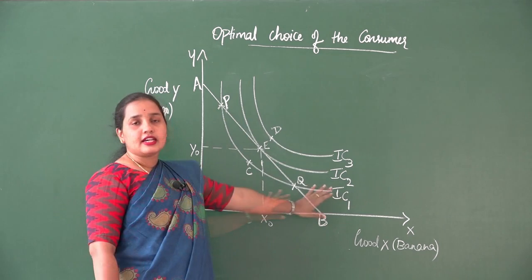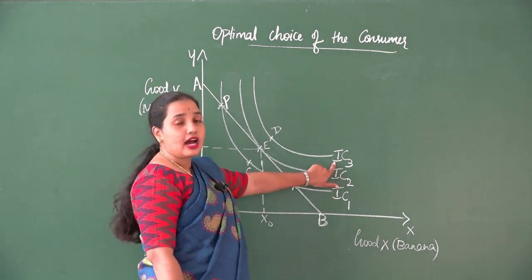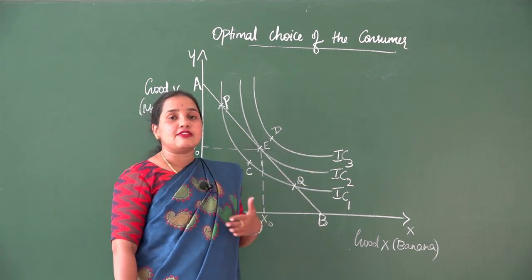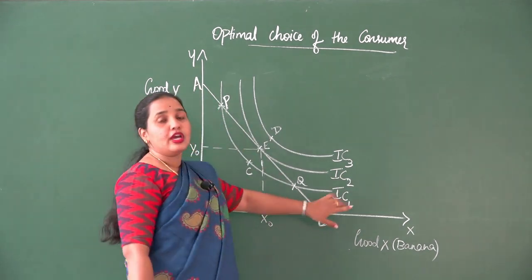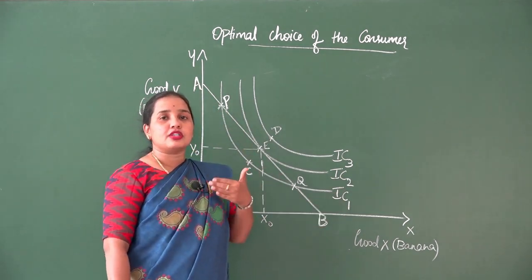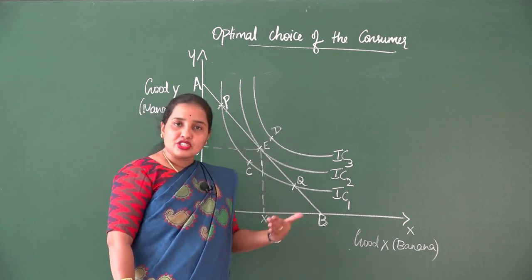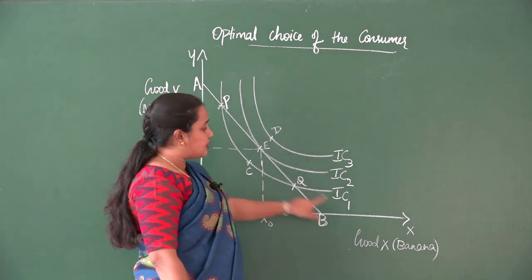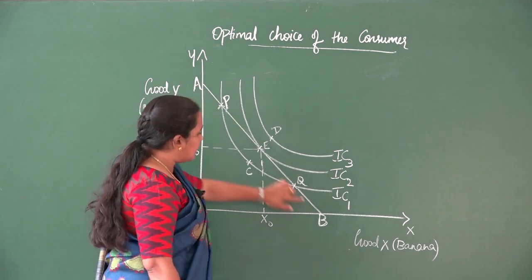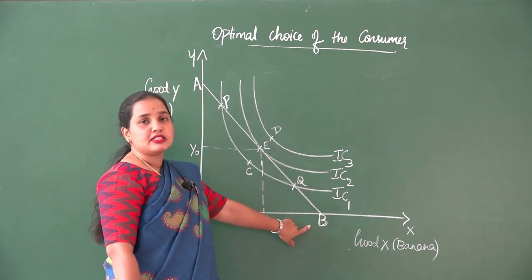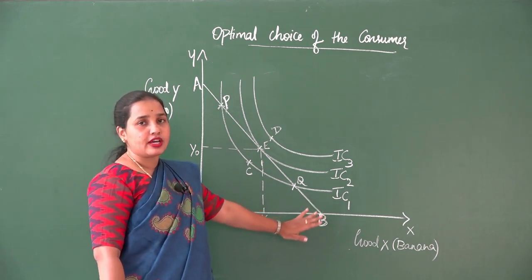In this diagram, there are three indifference curves, IC1, IC2 and IC3, showing different levels of utility. And we have a budget line. I told you, in order to get the optimal choice of the consumer, we need to combine the indifference curves with the budget line. AB is the budget line representing a given level of income.